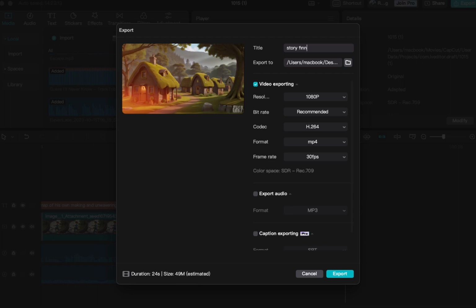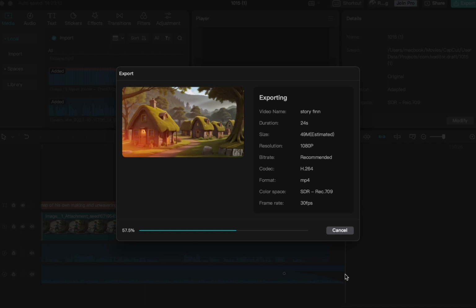And there you have it. You have created a stunning 3D animation with ChatGPT and turned your creativity into a money-making venture.